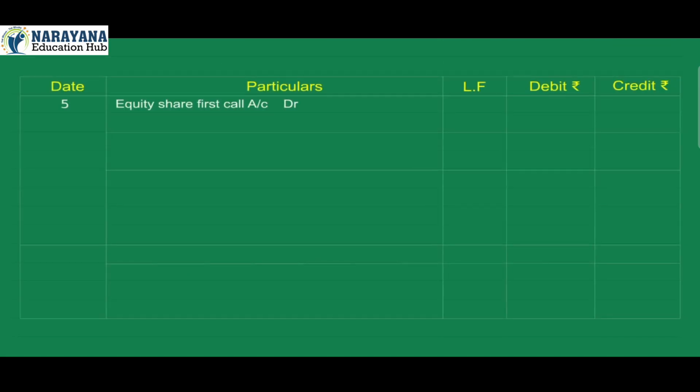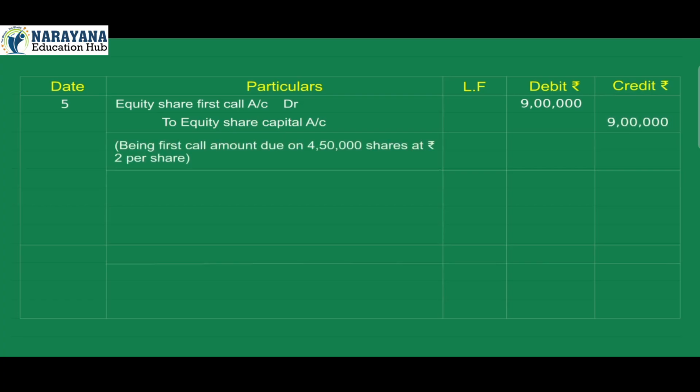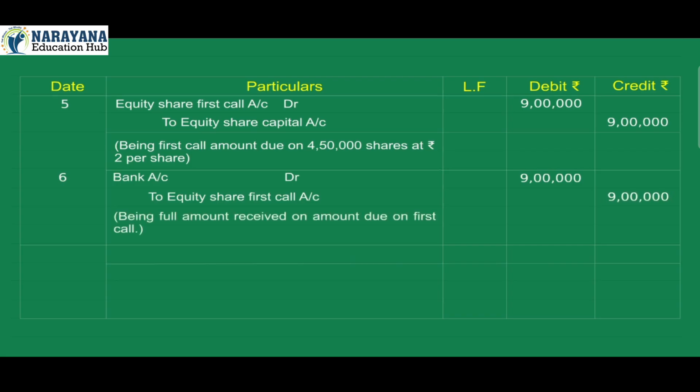5. Equity share first call account debit 9 lakh. Equity share capital account credit 9 lakh. Being first call amount due on 4,50,000 shares at ₹2 per share. 6. Bank account debit 9 lakh. Equity share first call account credit 9 lakh. Being full amount received on amount due on first call.